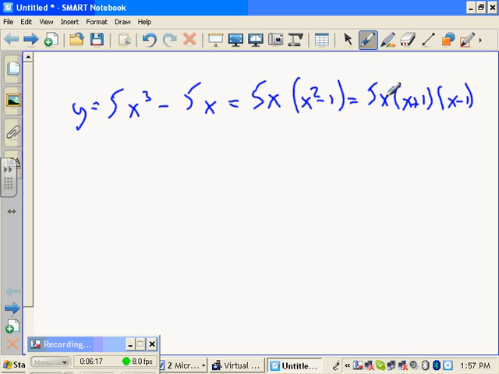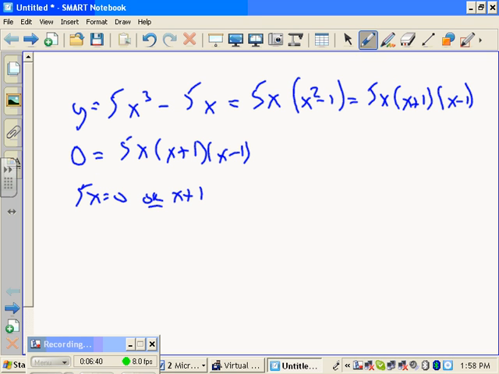So what this allows me to do is answer this question. When is y 0? In other words, what x values have y equal to 0? In other words, where do you hit the x-axis? What are the roots? What are the x-intercepts? Well, that means 5x equals 0, or x plus 1 equals 0, or x minus 1 equals 0. So, x is what? There you go. So those are the x values when y is 0.